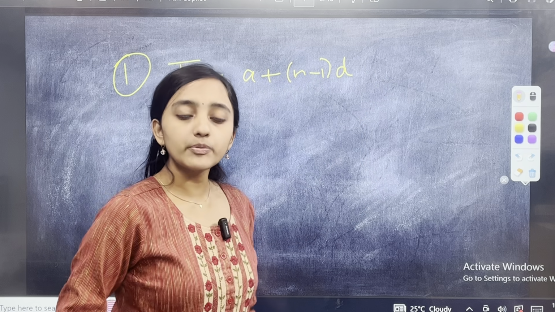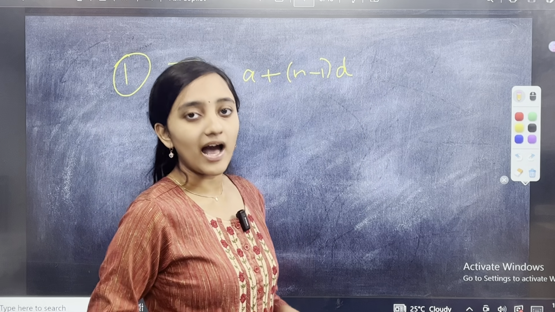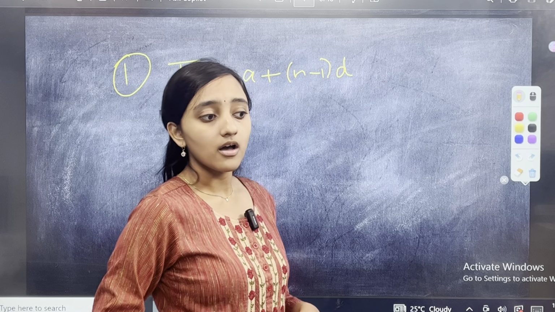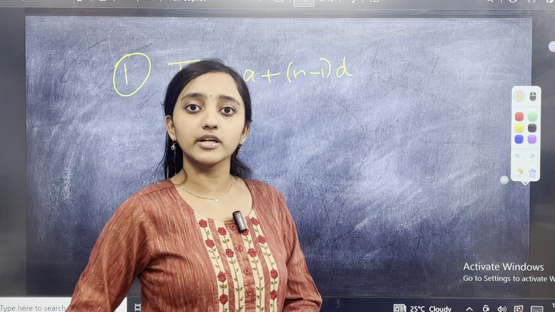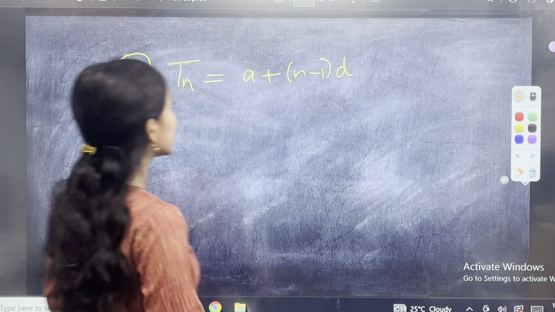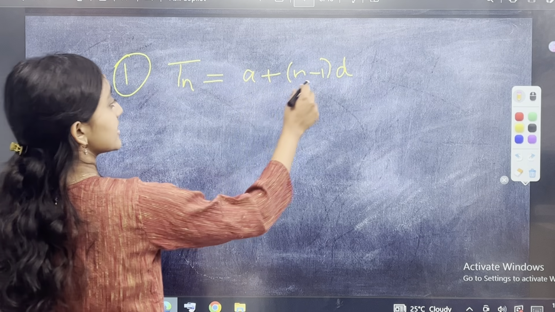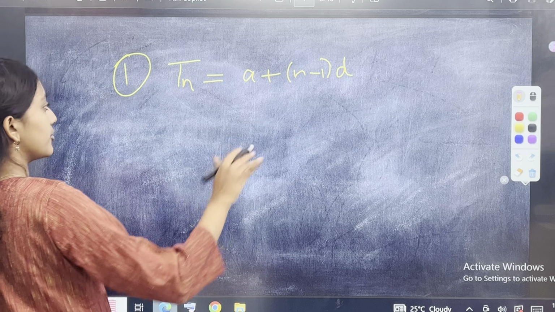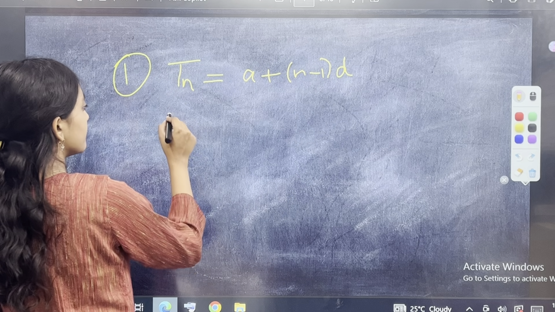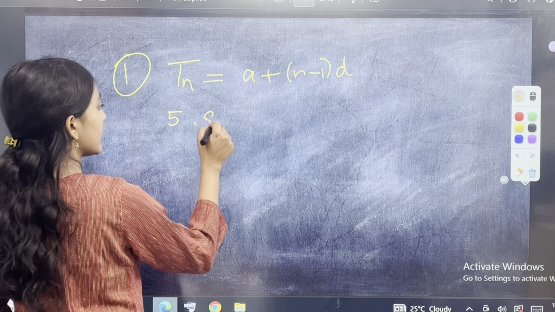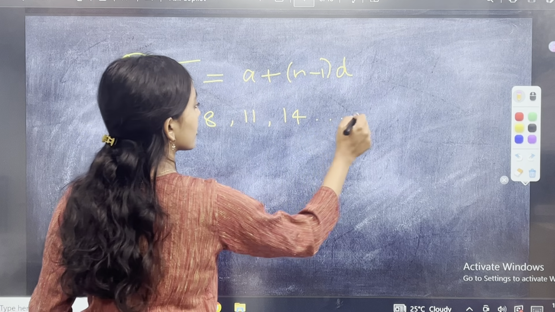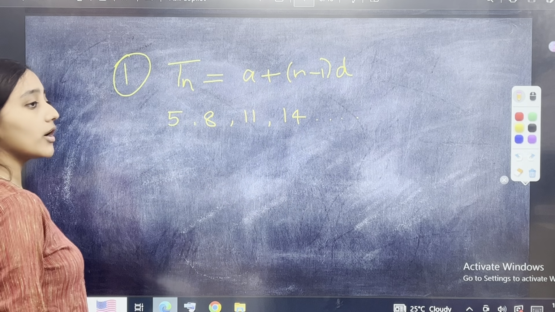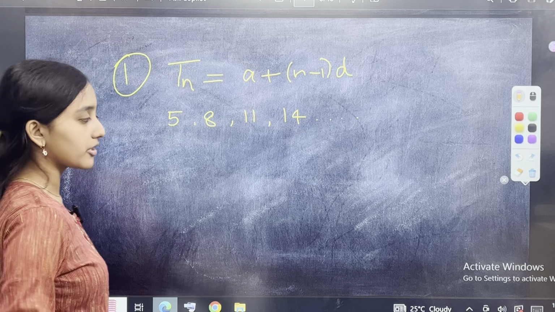People who already know what an AP is have an understanding of it. I would like you to watch the video in 1.5x because जल्दी से हम formulas खत्म कर देंगे और उसके बाद हम questions पे जाएंगे. ठीक है? So the formula is A plus n minus 1 into D. For example, let me take the example 5, 8, 11, 14, dot dot dot. Now I want to know what is the 6th term of that particular AP.